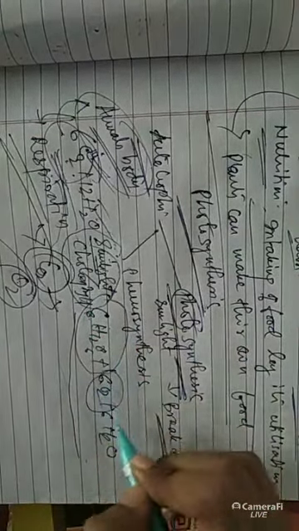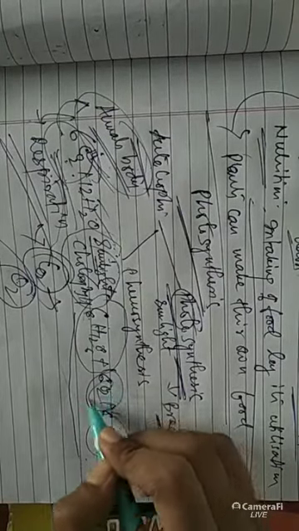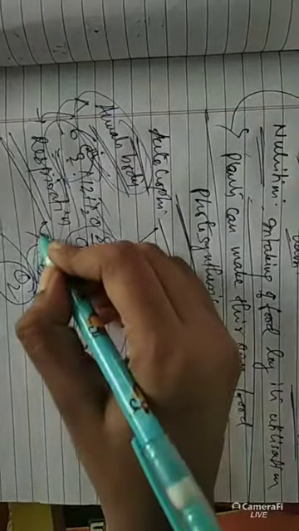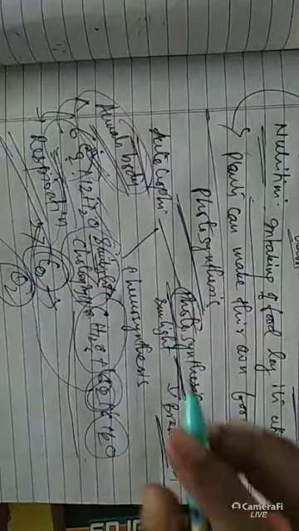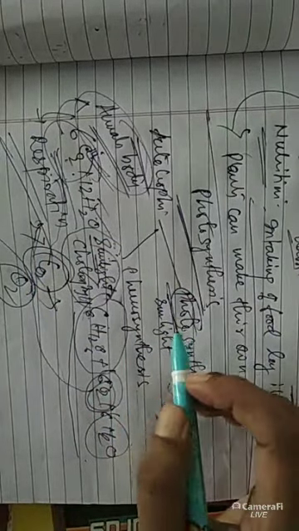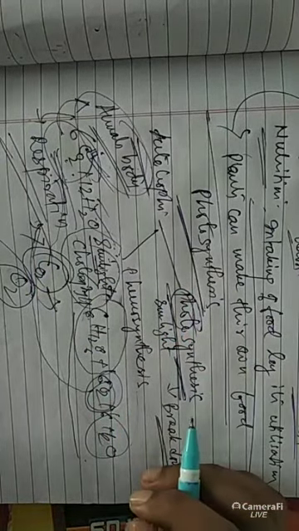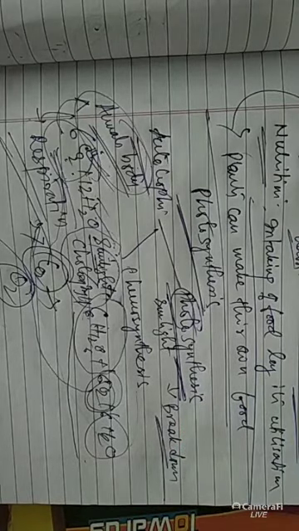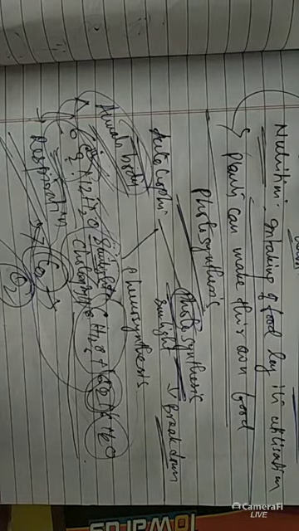C6H12O6, 6O2 and 6H2O. This oxygen goes to the animal's body, because we respire oxygen, we take oxygen from the plant's body, and plants take carbon dioxide for their respiration process. In this way the oxygen and carbon dioxide balance is maintained. So these are the basic things of the photosynthesis process.